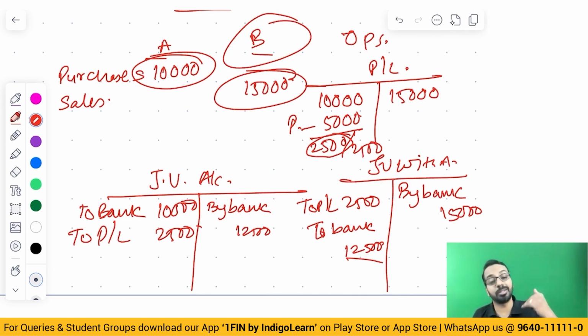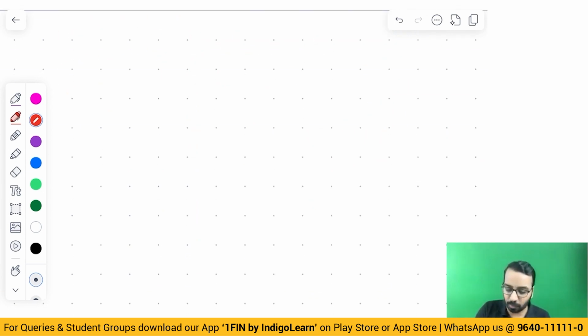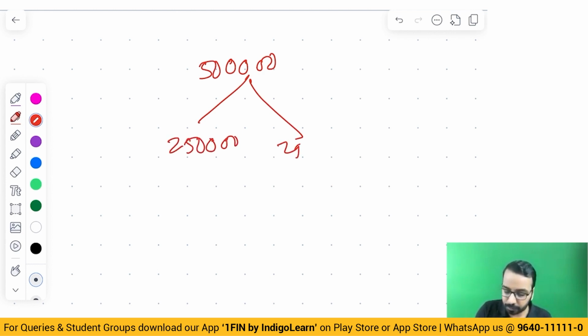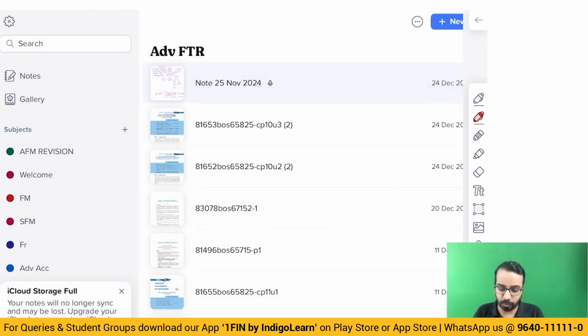Now, what about, sir, jointly controlled asset? In jointly controlled asset, if you have purchased an asset with someone, let us say worth 5 lakhs, you will split into 2,50,000, 2,50,000. To the extent of your control, you will record in your respective books. Okay. The last one is joint venture. I'll come to that subsequently after we look at some questions on the JCO part.